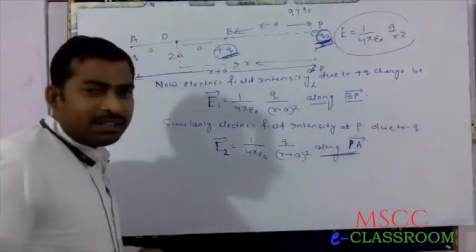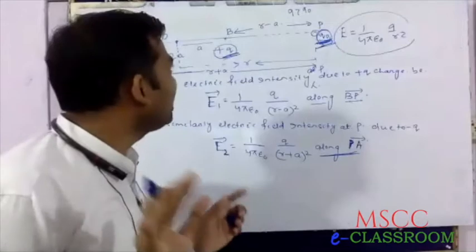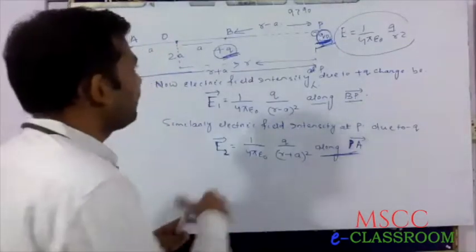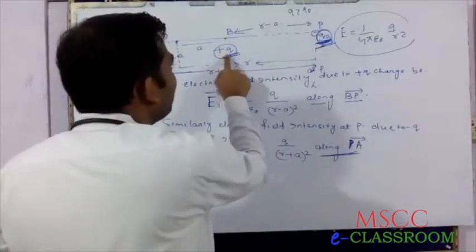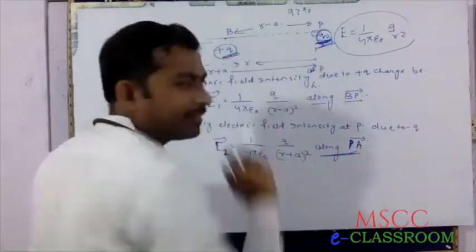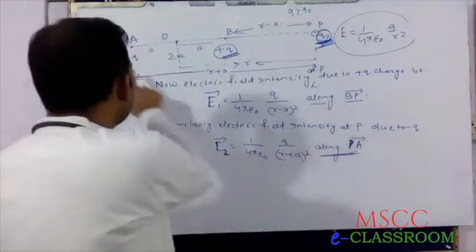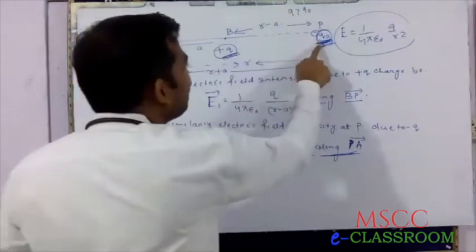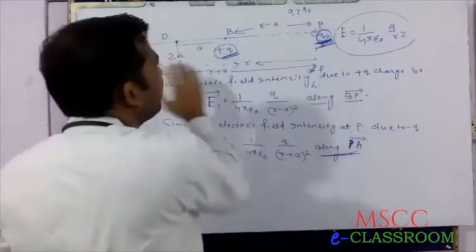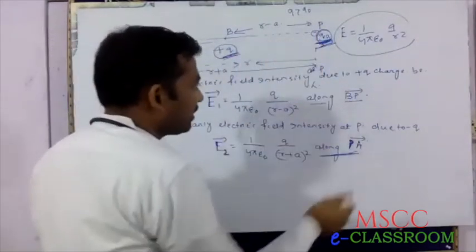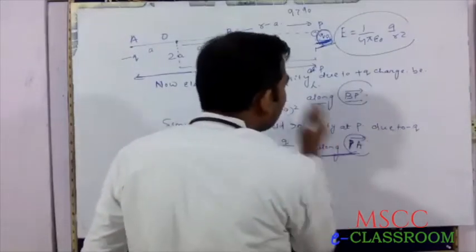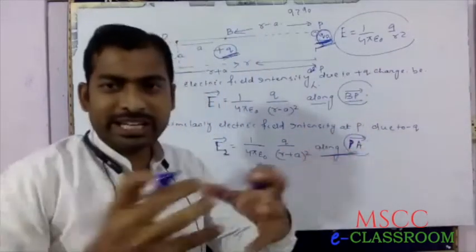Now, all of you will clearly see, in case of plus Q, direction is along BP, whereas in case of minus Q, direction of electric field is along PA. Therefore, you can clearly see electric fields are in opposite direction.